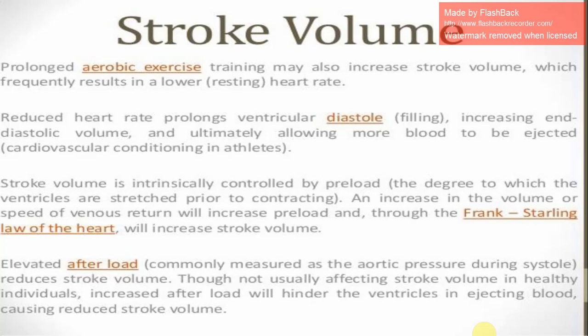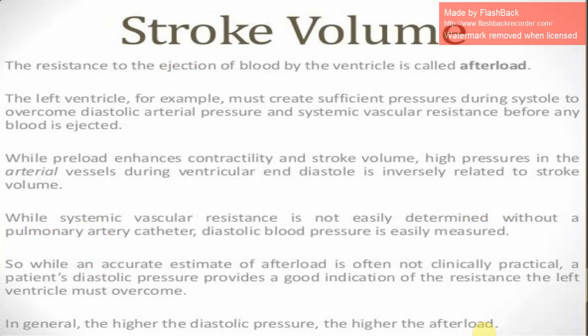Stroke volume is intrinsically controlled by preload, the degree to which the ventricles are stretched prior to contracting. An increase in the volume or speed of venous return will increase preload, and through the Frank-Starling law of the heart will increase stroke volume. Elevated afterload, commonly measured as the aortic pressure during systole, reduces stroke volume, though not usually affecting stroke volume in healthy individuals. Increased afterload will hinder the ventricles in ejecting blood, causing reduced stroke volume.